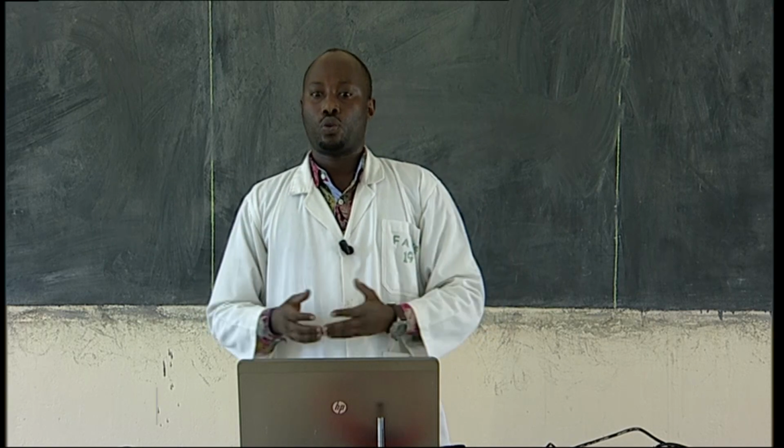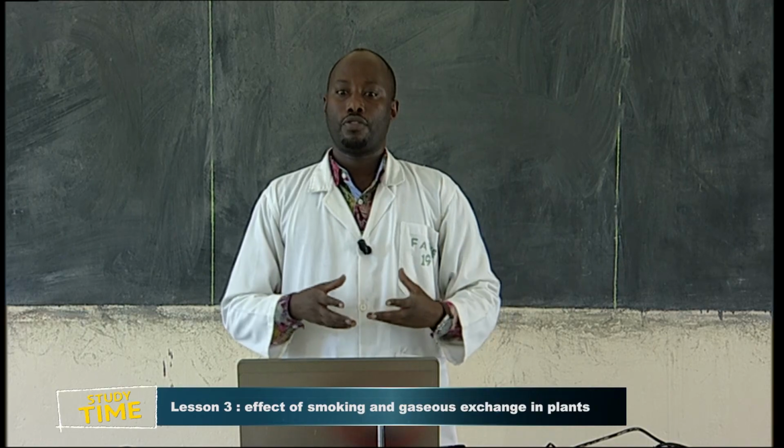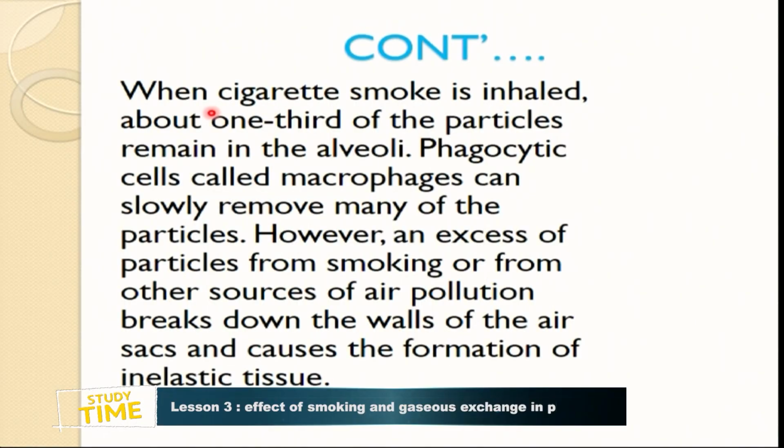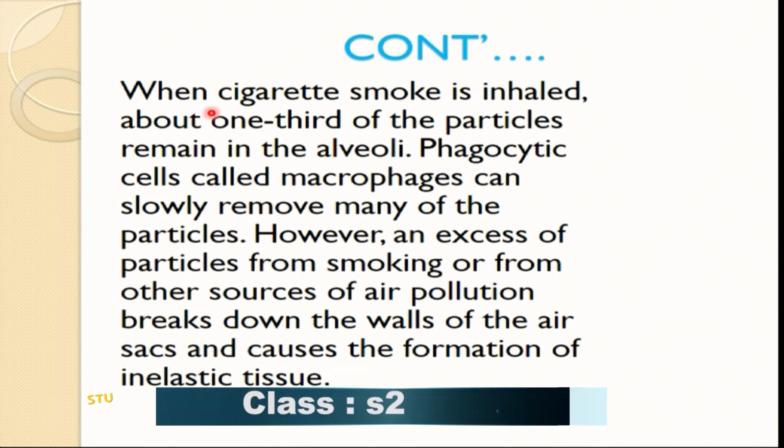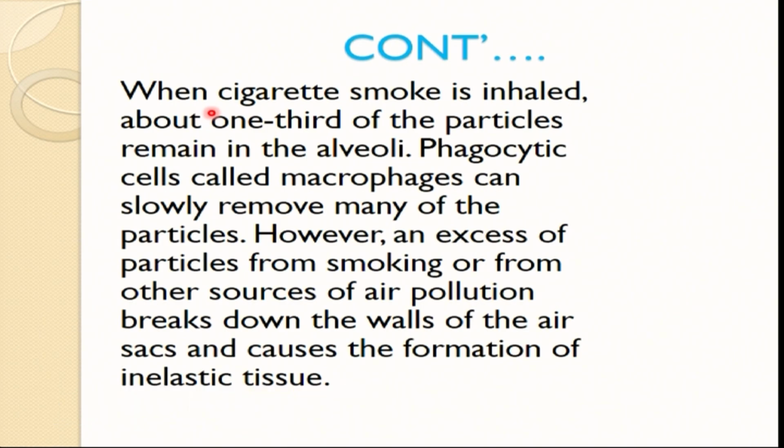Phagocytic cells, what we call macrophages, can thoroughly remove many of these particles. This is one of the ways the body can try to defend itself against disease-causing agents. The body tries to remove those things by what we call a phagocytic process, where they are surrounded and engulfed, and eventually released from the body by the process of exocytosis.